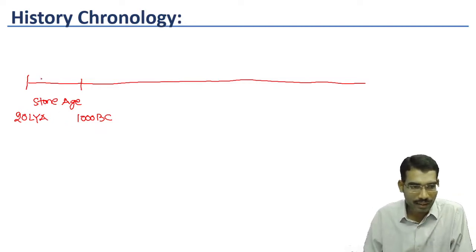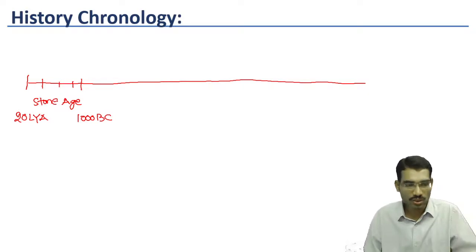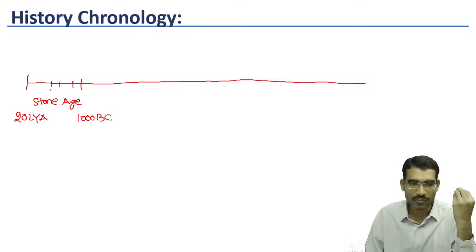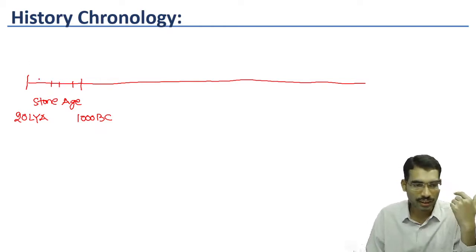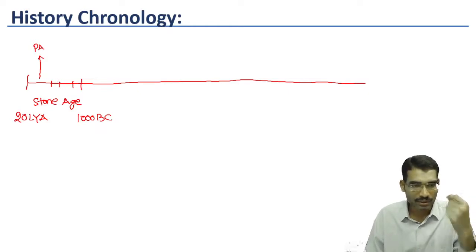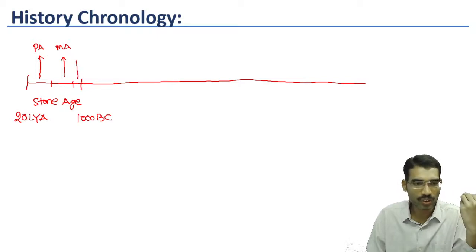Now once again, in this the life was also changed from one phase to the other phase. Initially, this initial Stone Age was called Paleolithic Age. The next one was called Mesolithic Age. Mesolithic means it is a transition from Paleolithic to the Neolithic Age.